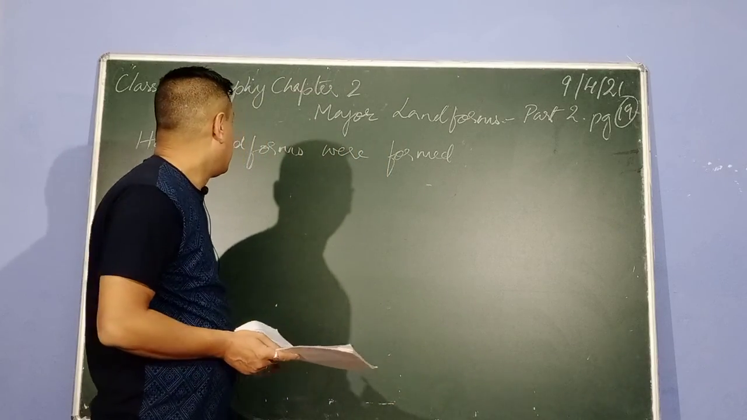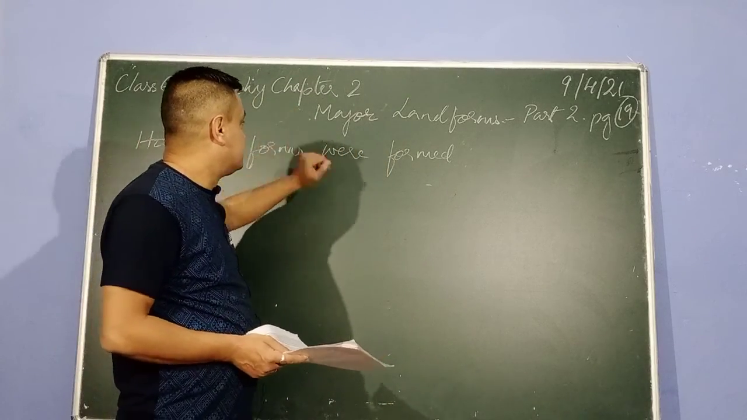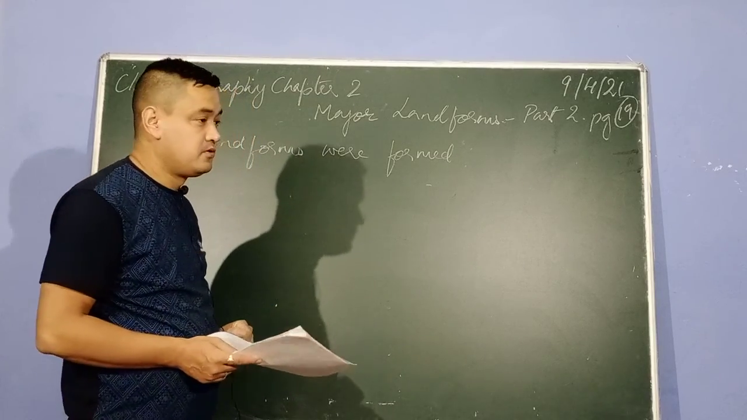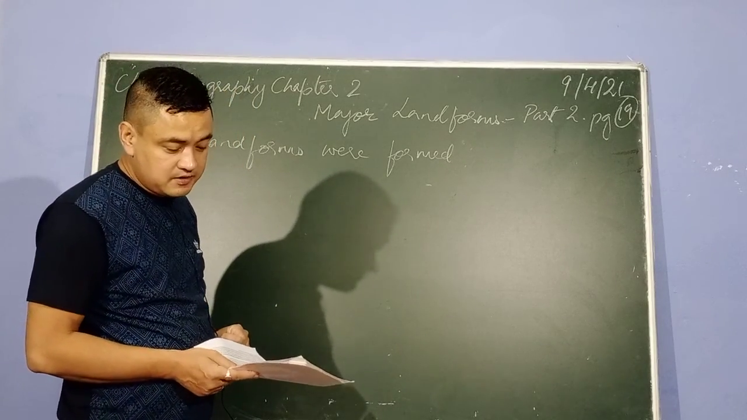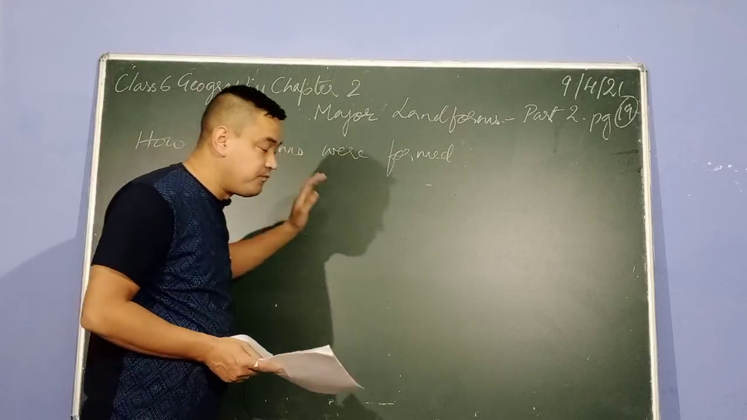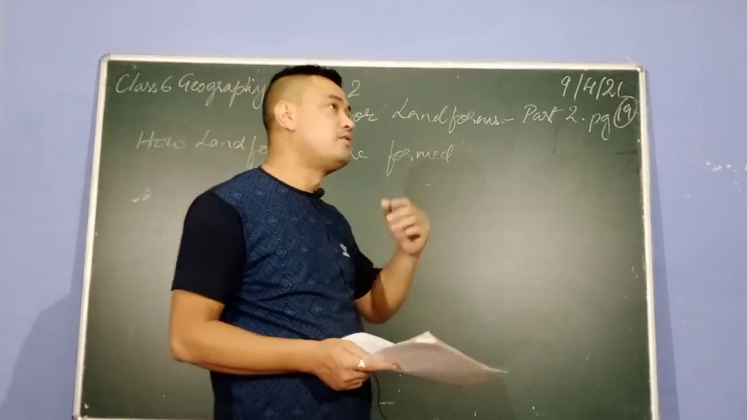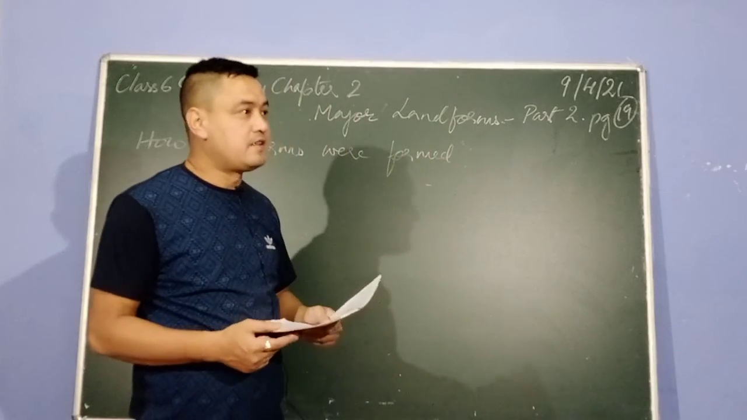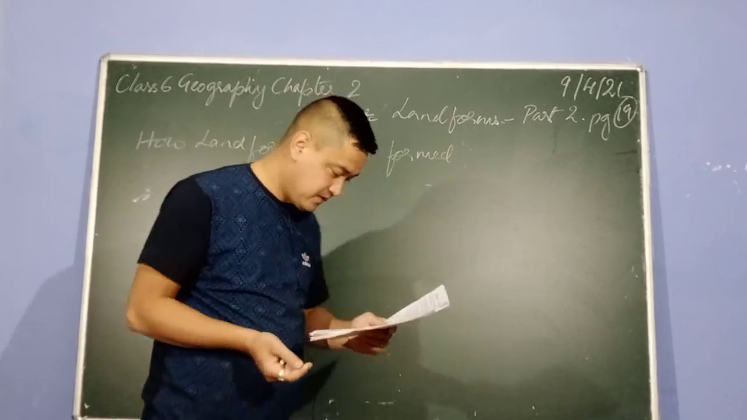Today, this video is on chapter 2, Major Landforms, part 2. You can refer to your textbook from page number 19. Now, today I'm going to discuss the topic of how landforms are formed. You can refer to your book from line number 12.